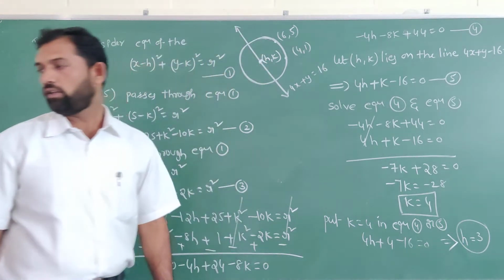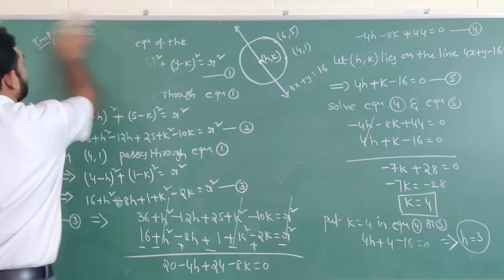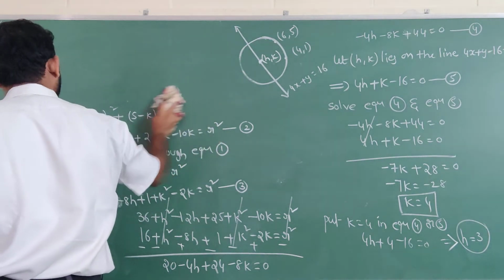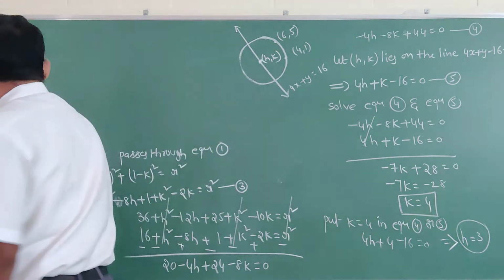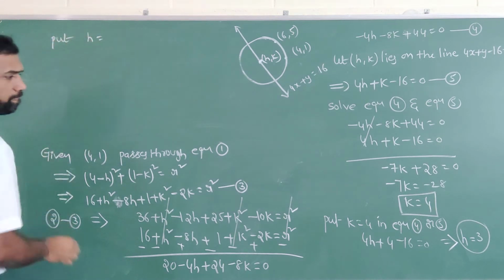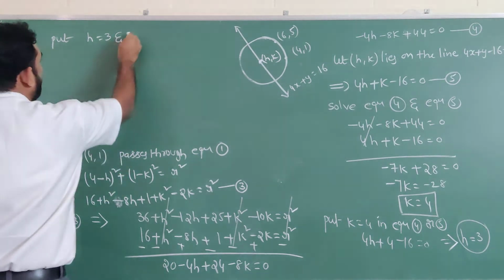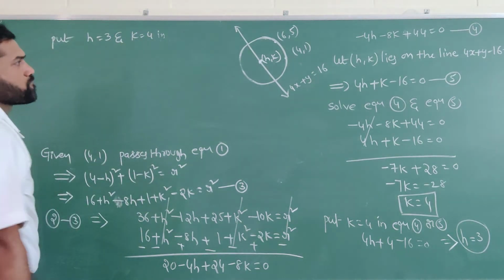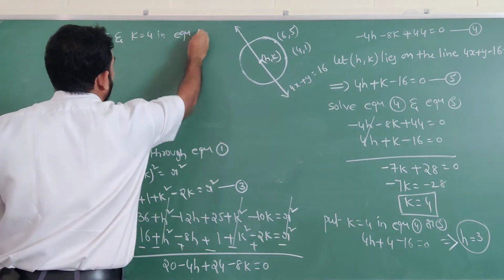So the h comma k values you substituted in equation number 3. Put h equal to 3 and k equal to 4 in equation number 3.